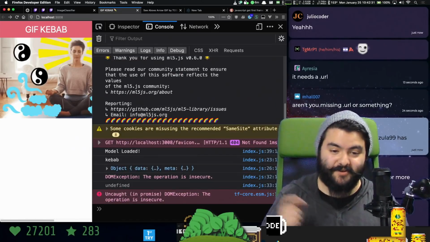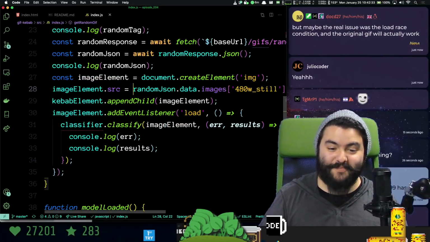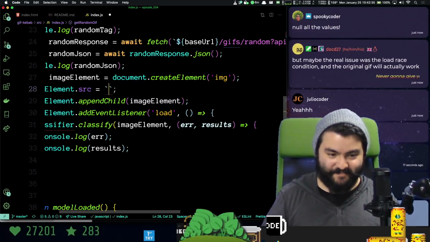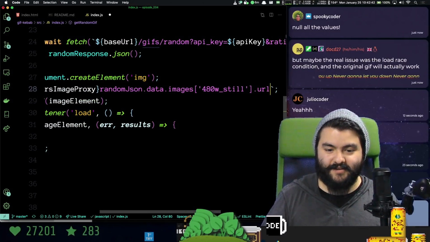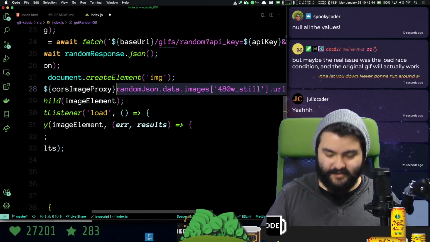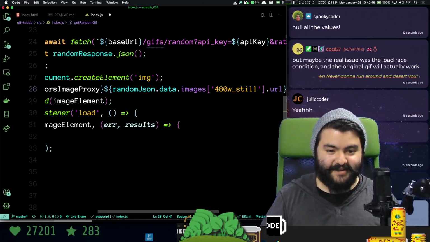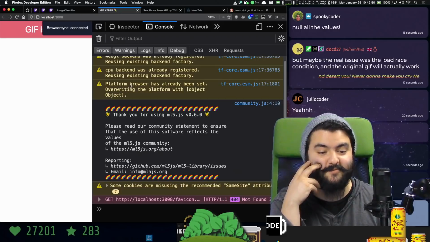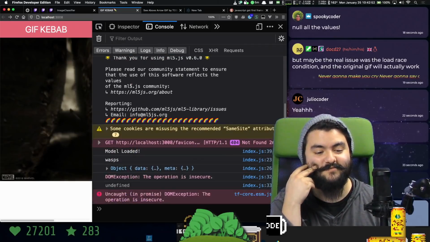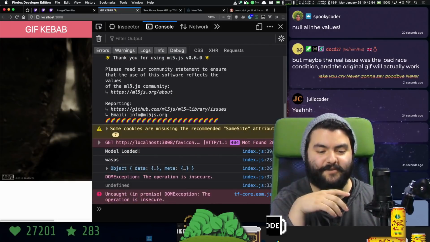The operation is insecure. Okay. But now, if we pass it through the API, the CORS image URL or image proxy, will it work? I just want to see some recommendations or some detections by this ml5 library. That's all. The operation is insecure.